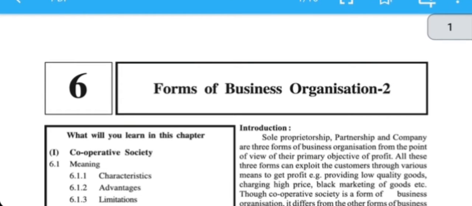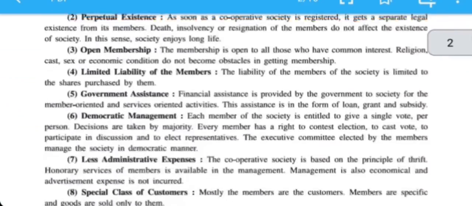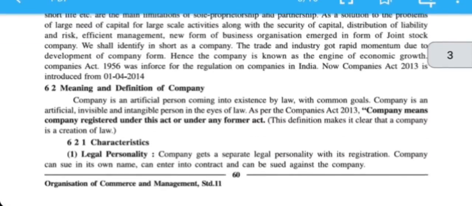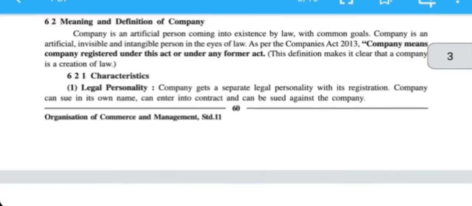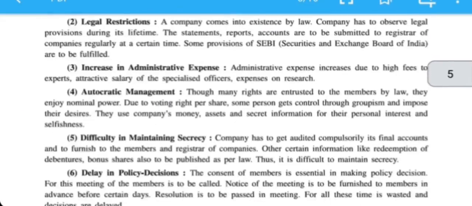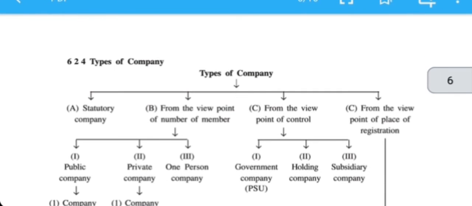Hello students, let us continue the chapter 6 Forms of Business Organization part 2. So we have completed cooperative society. Next, we have also completed joint stock company. What is the meaning of joint stock company? What are the limitations and advantages? Today we are going to see a new topic, types of company.